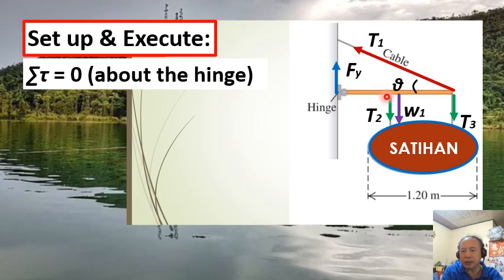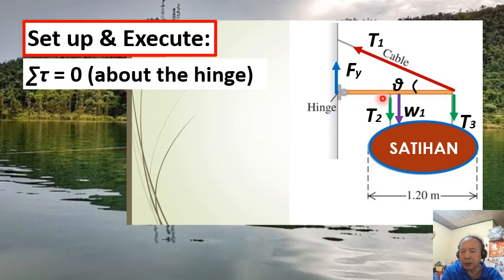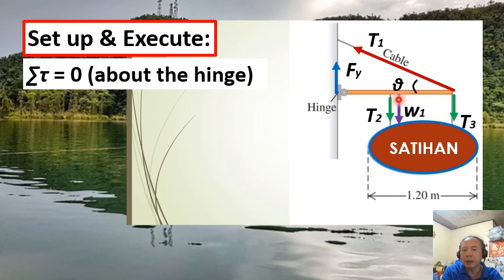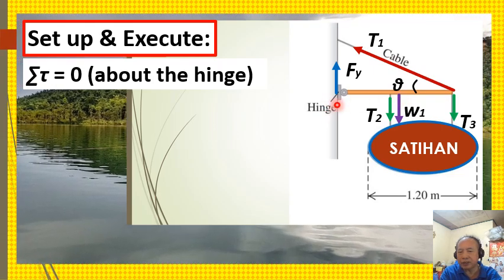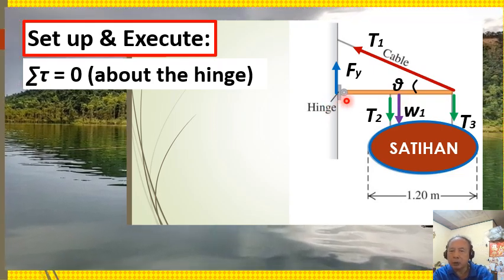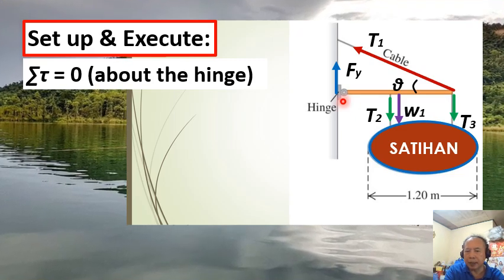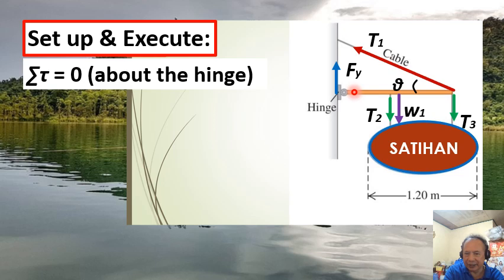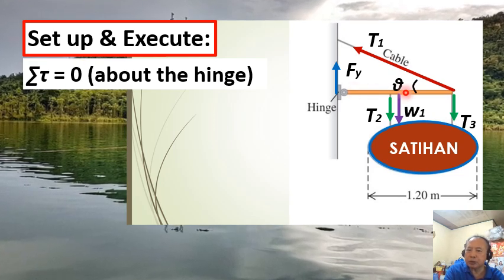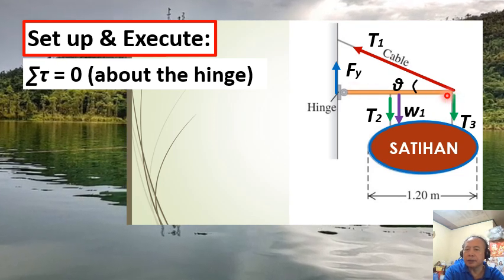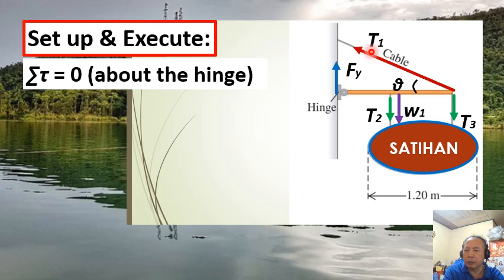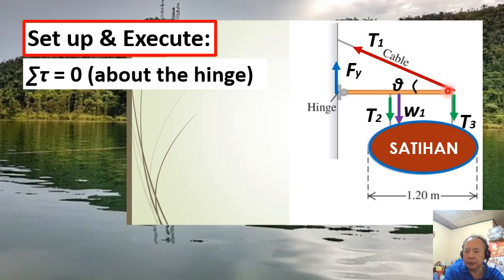Any force acting on the body or the beam which passes through the chosen axis of rotation will have no torque produced about that axis. And that also is true for the x component of the tension T1.